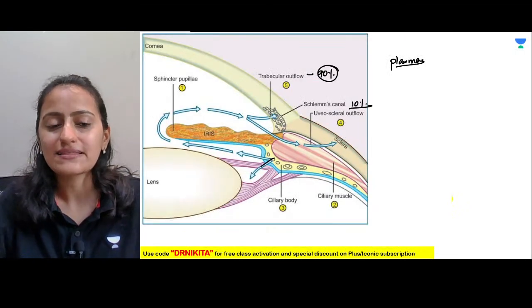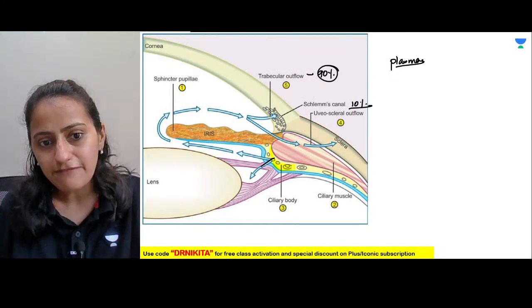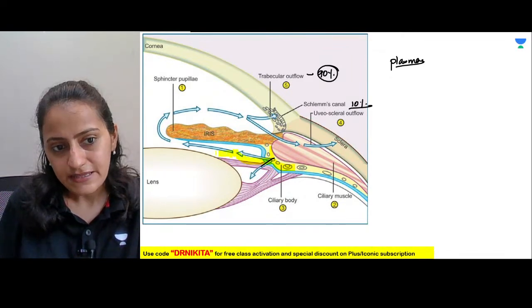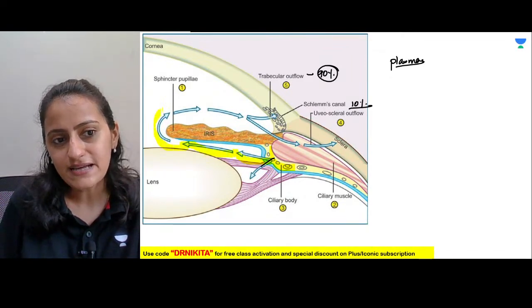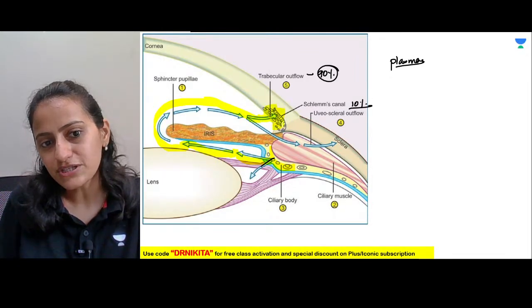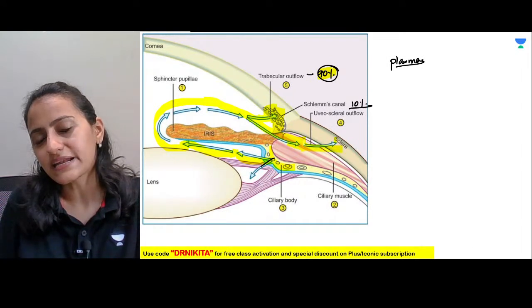Let's have a look at this diagram. Here you have the ciliary body, from where the aqueous humor is coming. The aqueous humor is flowing like this, and then the outflow is either through the trabeculae, 90%, or it is the uveoscleral outflow.